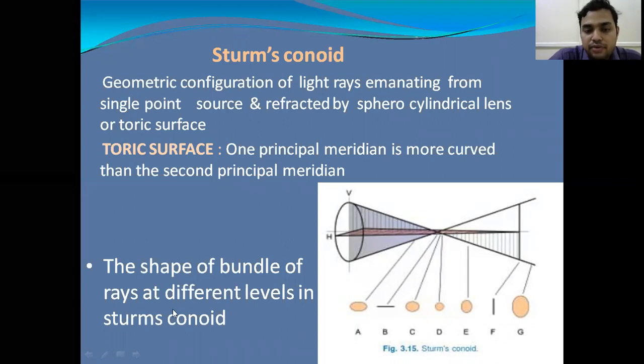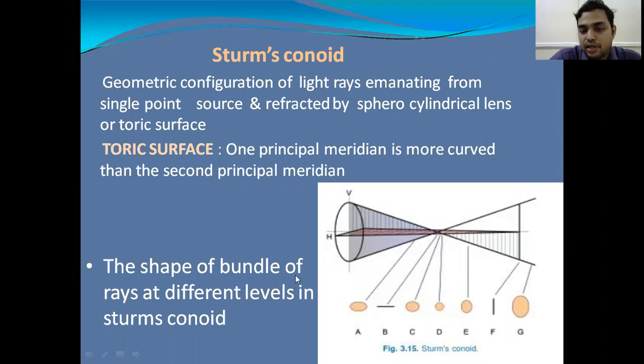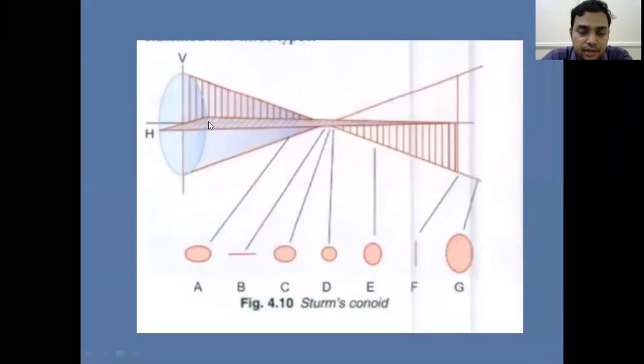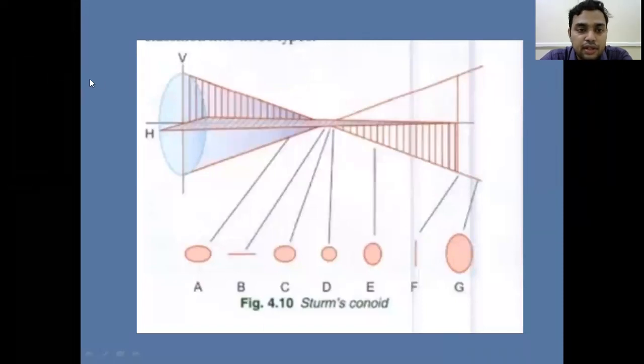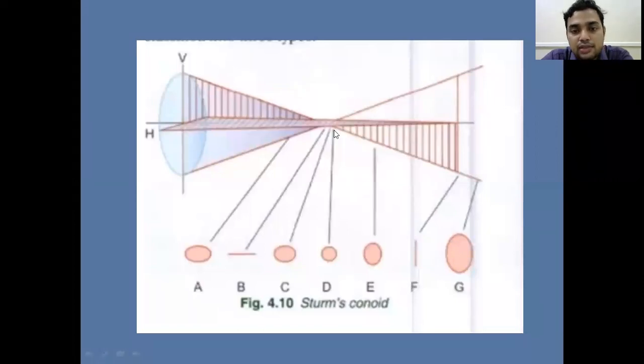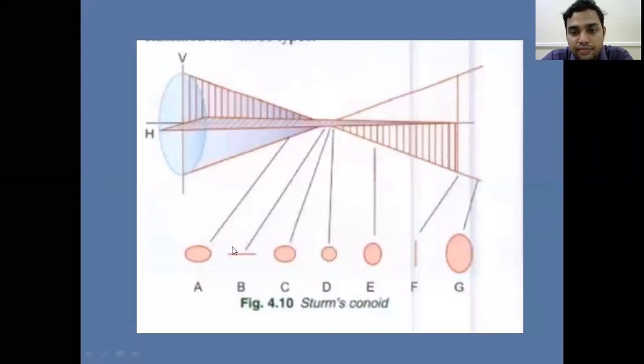This light forms different shapes of bundles, the shape of the bundle of rays at different levels in the Sturm's conoid. So different shapes of bundles of rays are formed at different levels in the Sturm's conoid. This is the Sturm's conoid, where this is the toric surface, that is a spherocylindrical lens. It has a vertical meridian and a horizontal meridian. The rays are coming from infinity. So the rays coming from the point source are refracted through this lens, and these rays form different shapes of bundles at different levels.